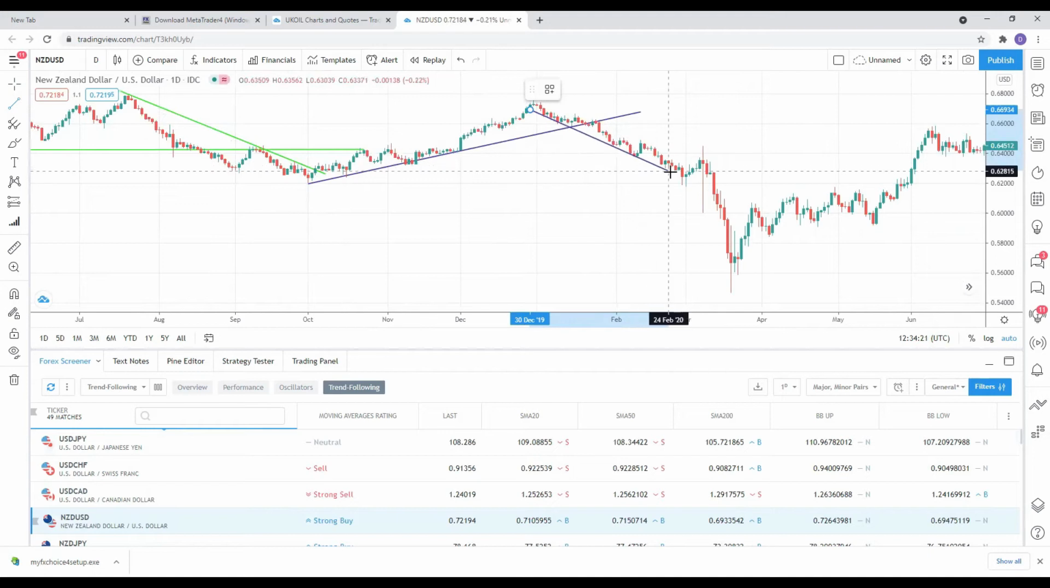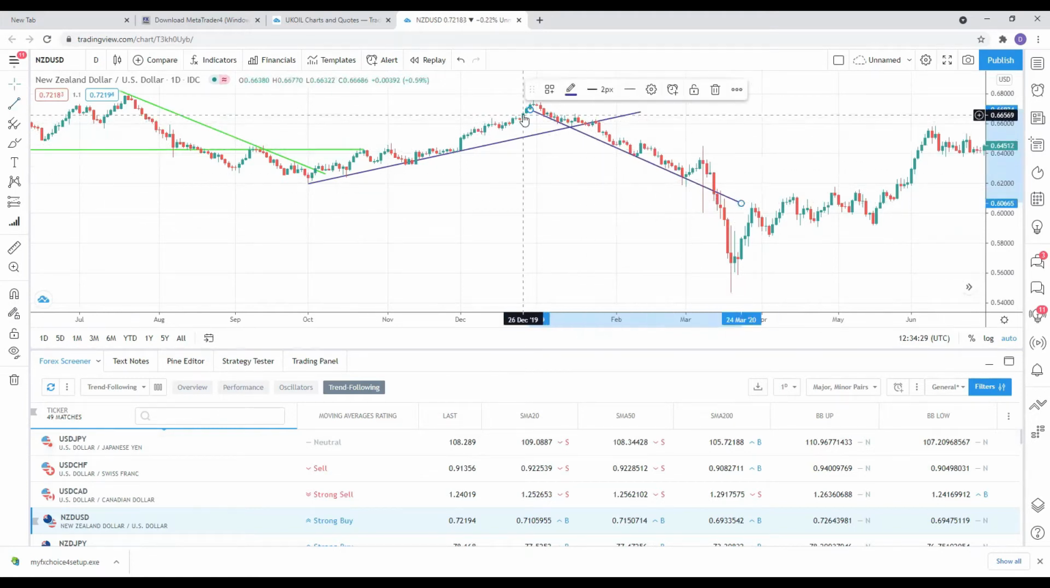I connect the lower lows, one low, another low, a third low, 3 touches, confirm a downtrend. This suggests a downtrend. The price of the asset broke the downtrend. So it seems that the downtrend became steeper.